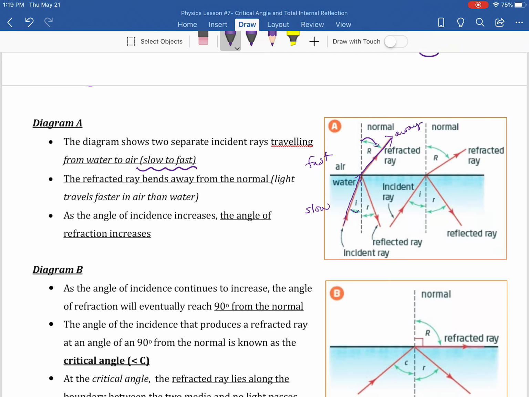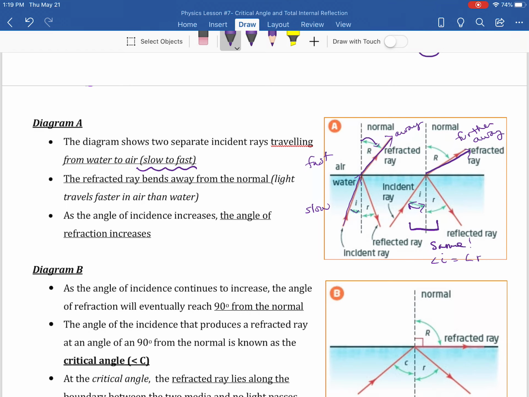If we make it an even bigger angle, it's going to be refracted even further away. Never forget, these two angles are always the same, because the angle of incidence equals the angle of reflection.